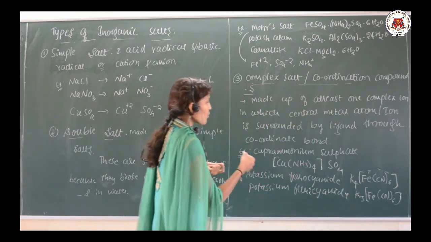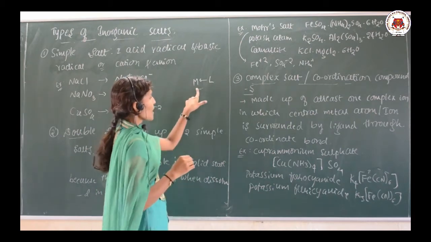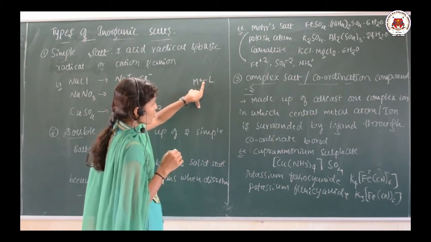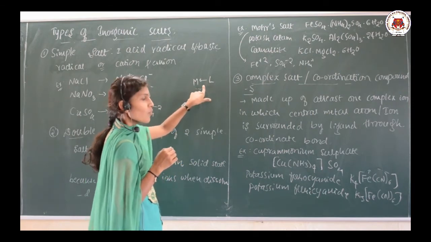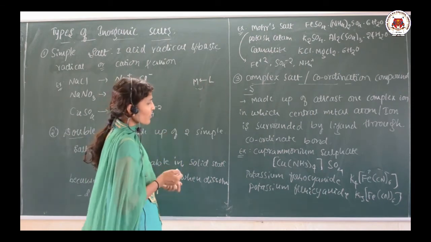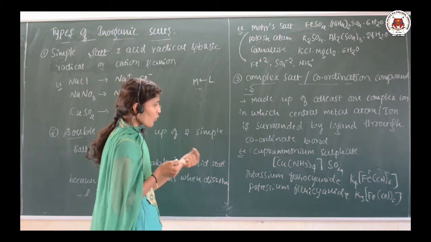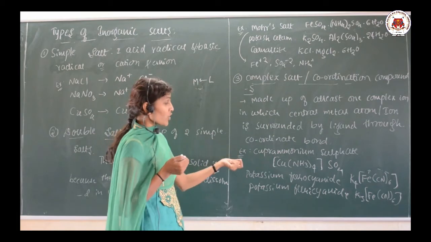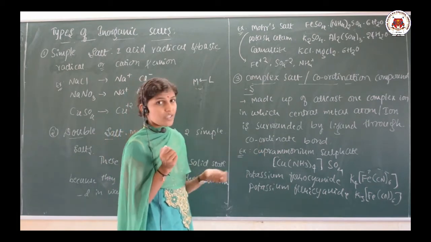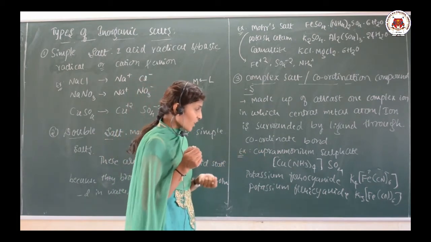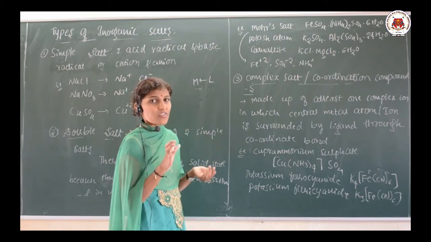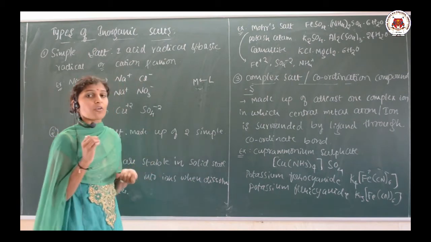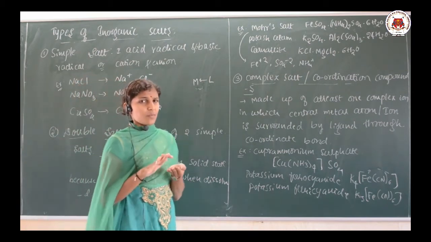The central metal atom is surrounded by the ligands, which are bonded through coordinate bonds. Examples of complex salts are cuprammonium sulfate, with the formula [Cu(NH3)4]SO4, potassium ferrocyanide K4[Fe(CN)6], and potassium ferricyanide K3[Fe(CN)6]. So these are the types of inorganic salt, a simple concept.